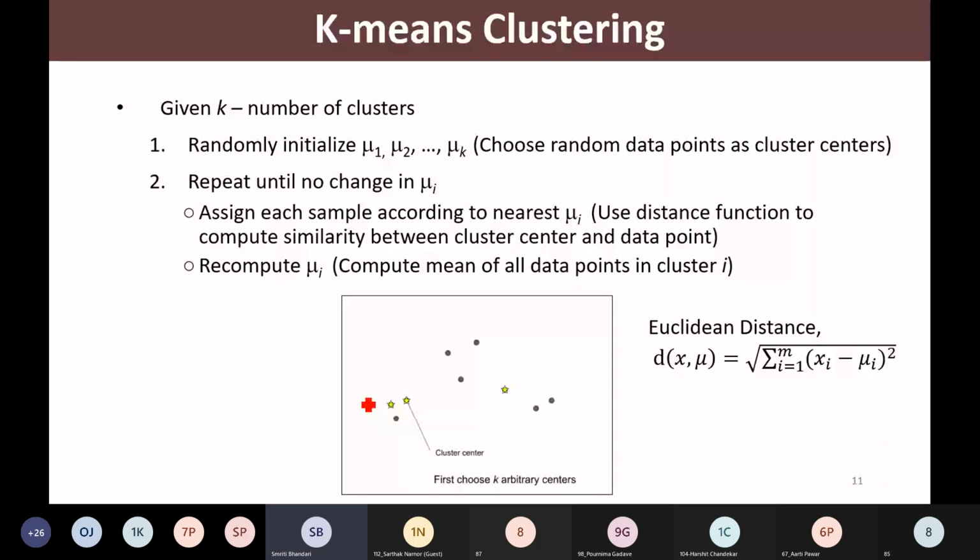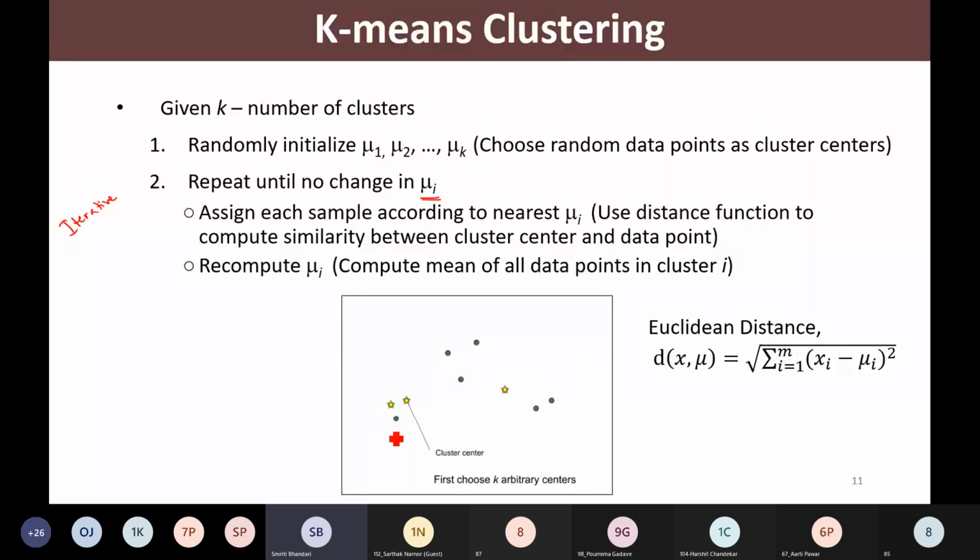Now, what next? This is an iterative algorithm, so we are going to repeat a few steps. Until there is no change in my cluster centers mu_i, we are going to repeat some process. These are the initial cluster centers that we have selected.